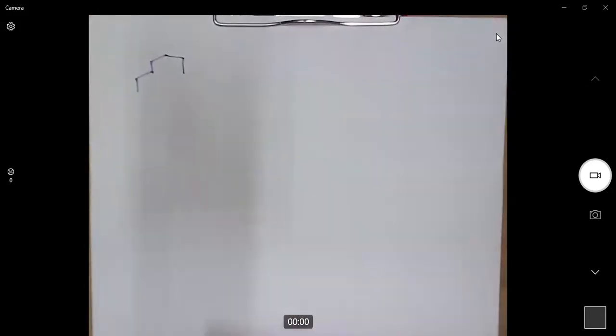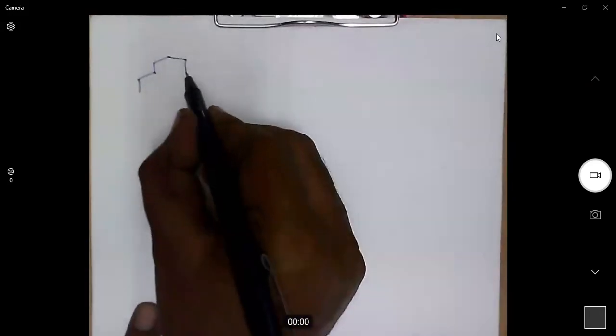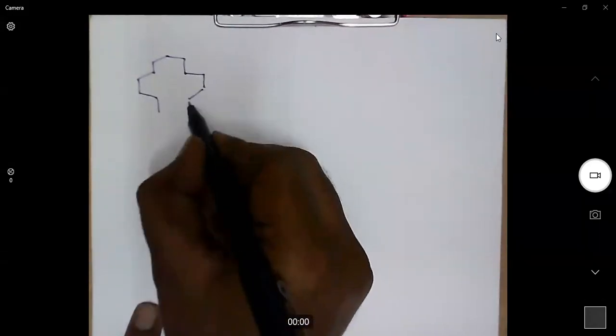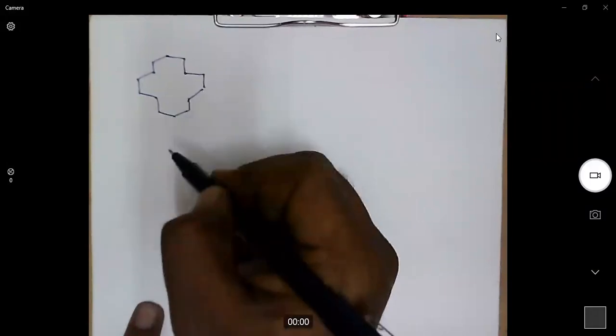We will take [18]-annulene, but first we will take [14]-annulene. Draw a six-membered type structure above and below. This is [14]-annulene.